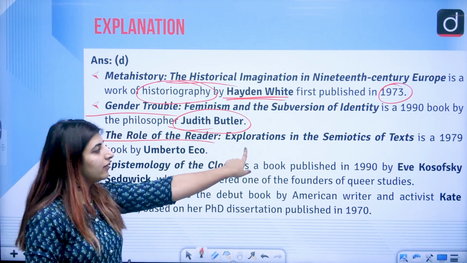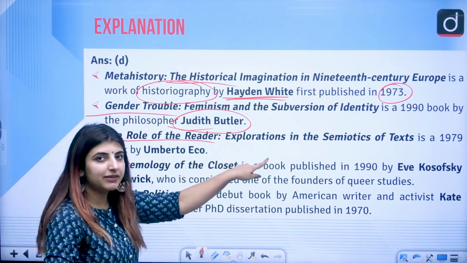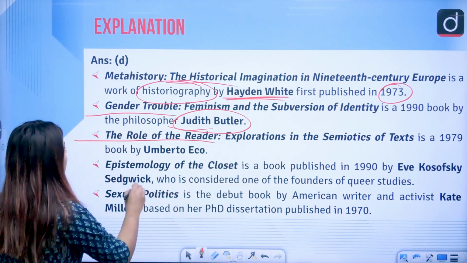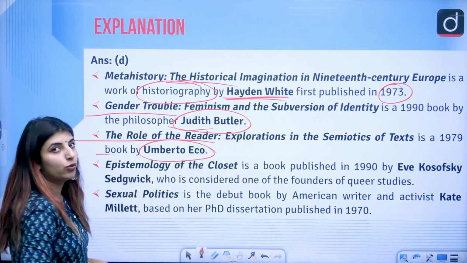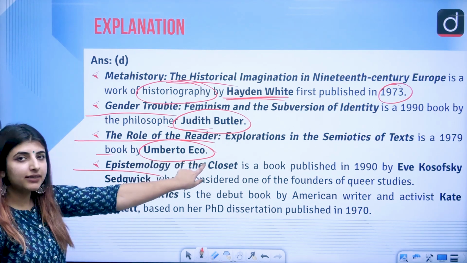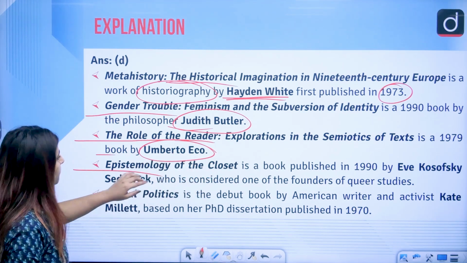The Role of the Reader, subtitle Explorations in the Semiotics of Texts, is a 1970 book by Umberto Eco, correct? Next, this one is related to reader response theory.